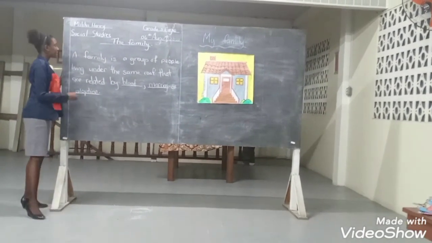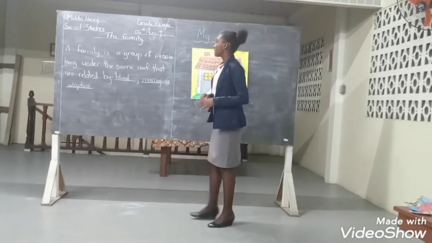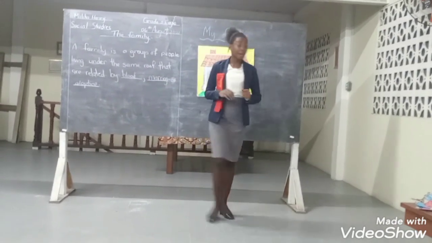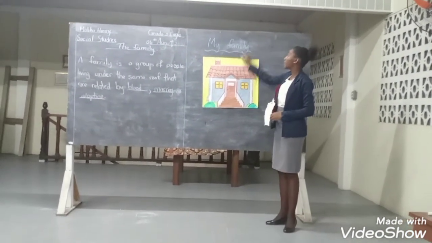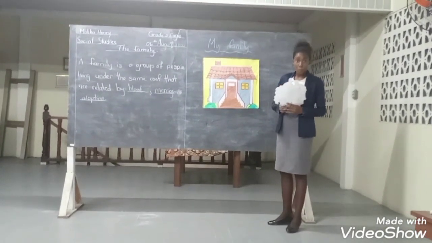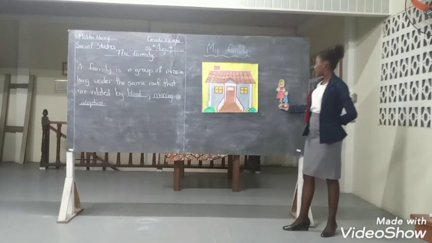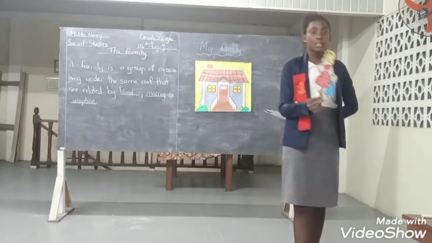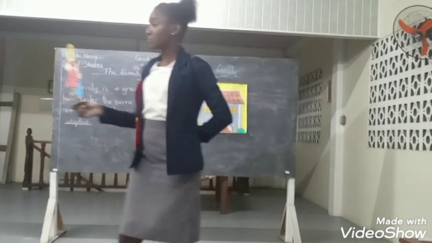Now let's read what it states. A family is a group of people living under the same roof that are related by blood, marriage, or adoption. Very good. Now here, we call this my family and home. Now, there are 3 different types of family that will be stepping out of that home. Now let's go with the first one. The lovely lady and her daughter are stepping out there. Mommy and her daughter are stepping out of the house. Think about it. Which group of family do these members belong to?